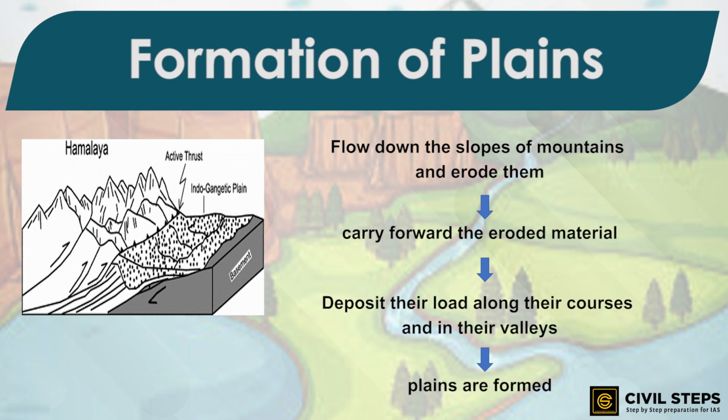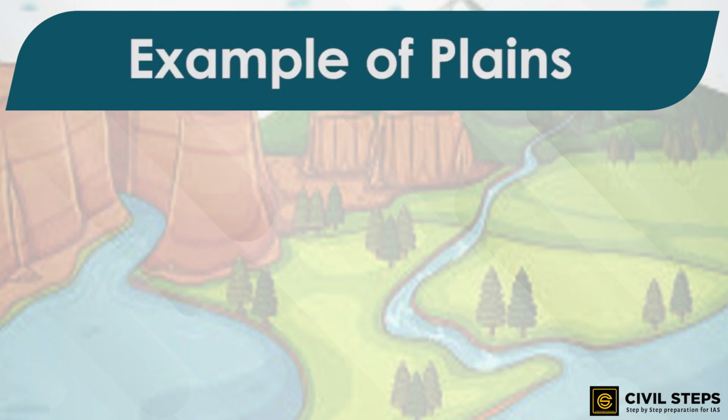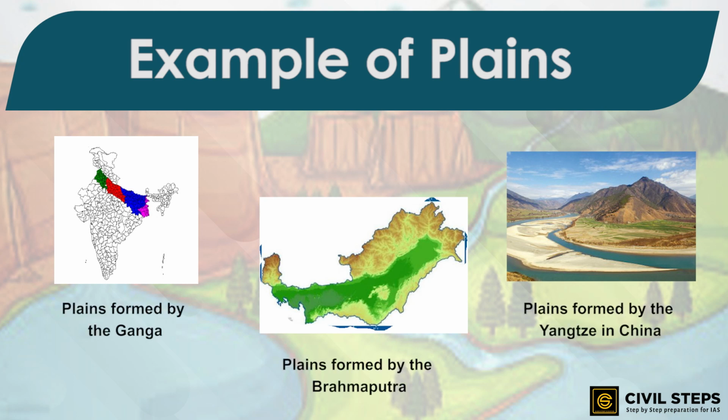They are mainly formed by the deposition that is carried down by the rivers from mountains, and when these deposits settle, the plains are formed. Now, some of the largest plains made by the rivers are found in Asia and North America. Examples in Asia are the plains formed by the Ganga and the Brahmaputra and the Yangtze in China.